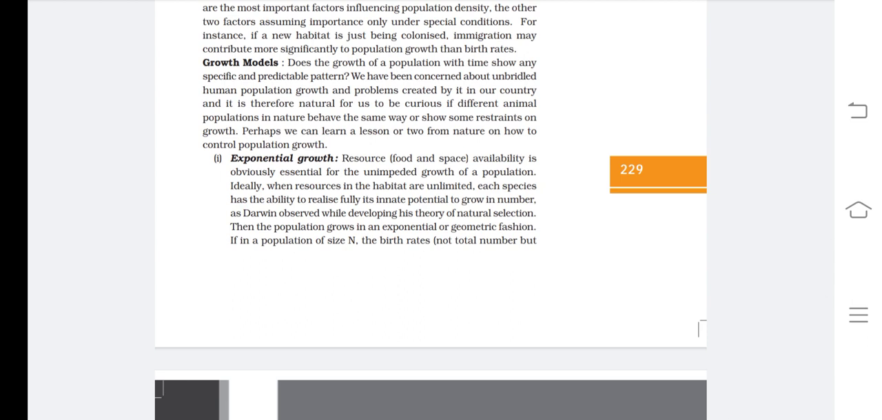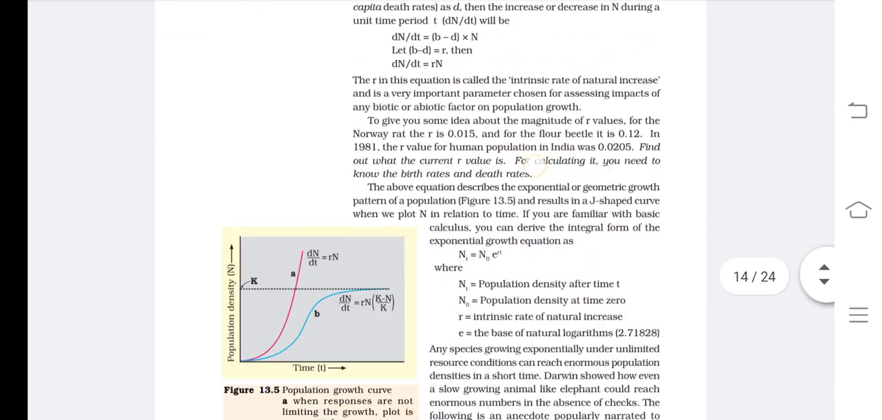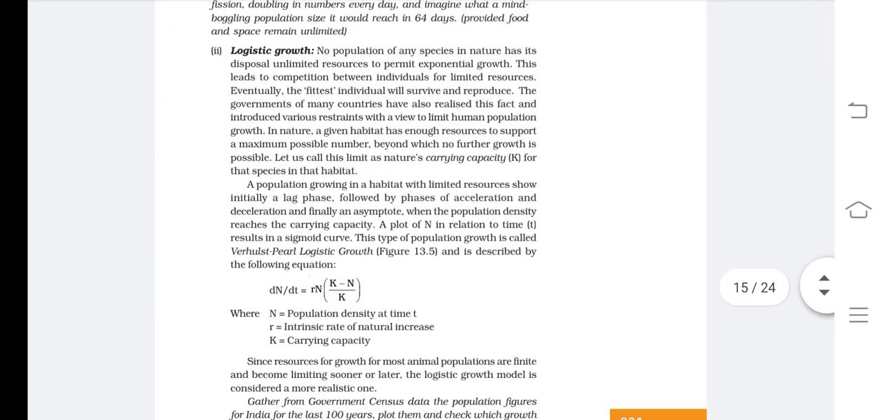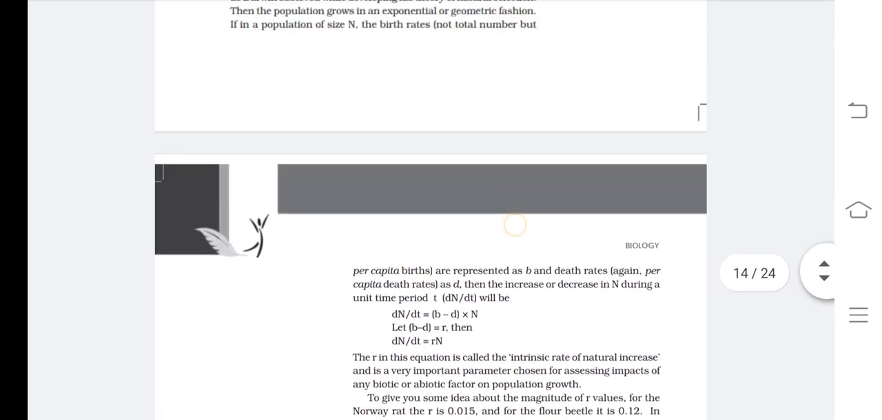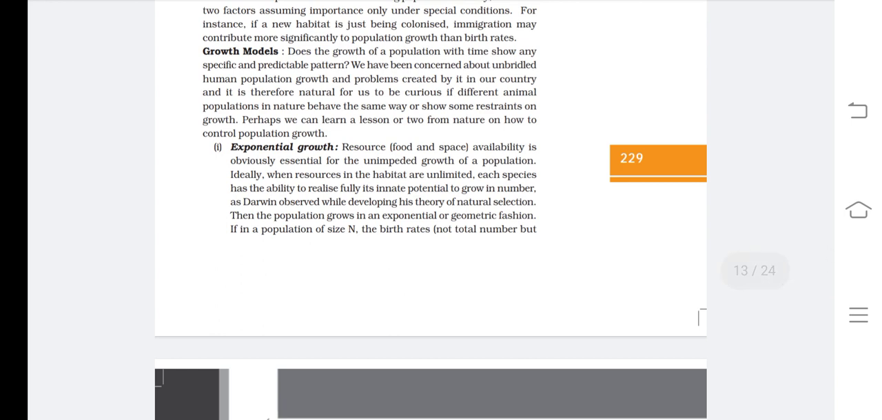So you know that in our syllabus a total of two different types of growth models are there. First one is the exponential growth and second one is the logistic type of growth. So in this video lecture we will talk about the second type, which is known as logistic type of growth. But before starting, we are going to revise the last question.